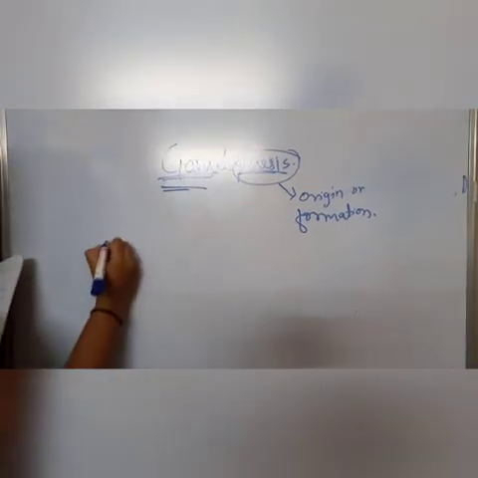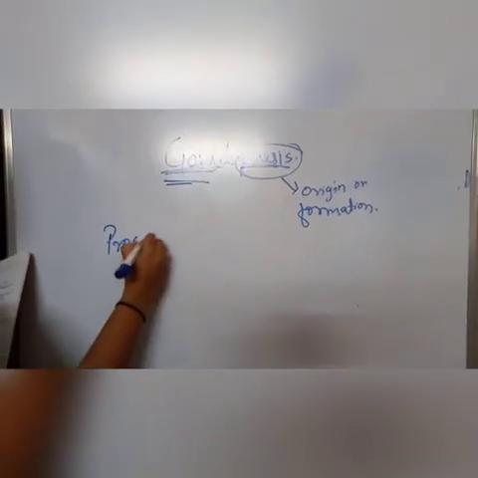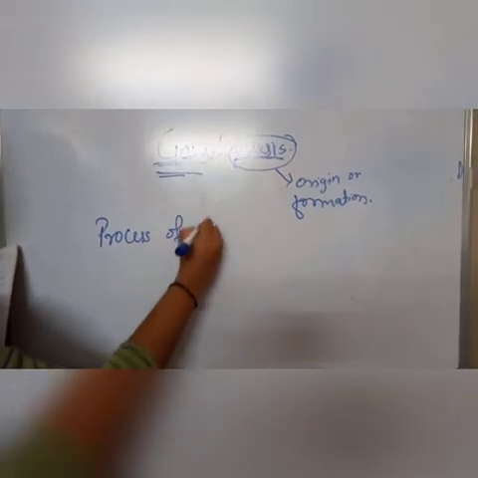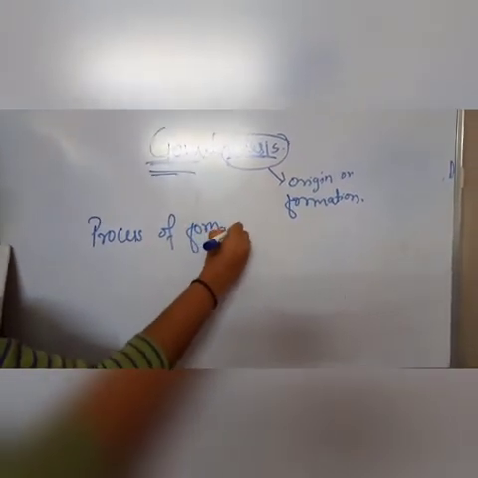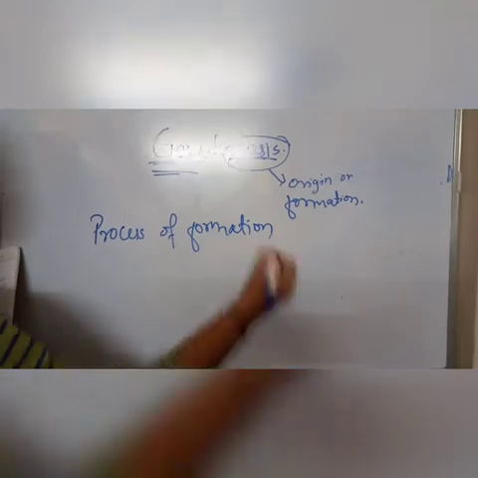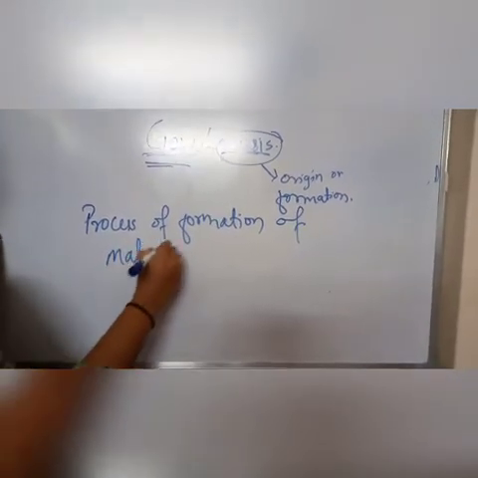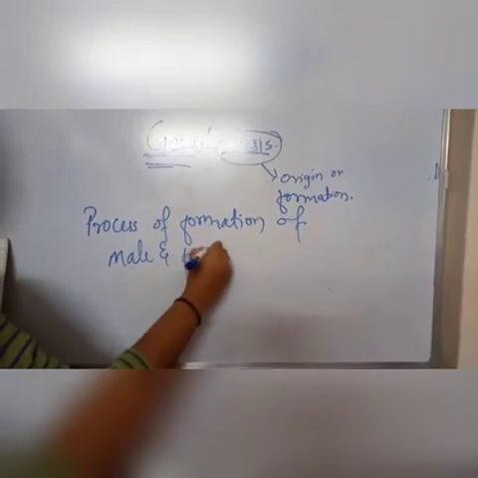Gametogenesis is the process of formation of male and female gametes.